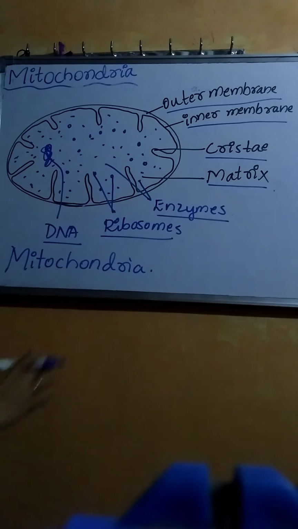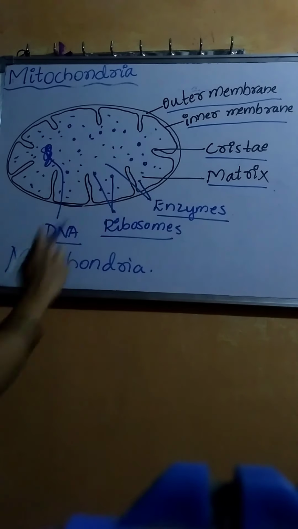Cristae is the inward folding of the inner membrane of the mitochondria, and the main function of the cristae is that it increases the surface area for energy or ATP generating chemical reactions.